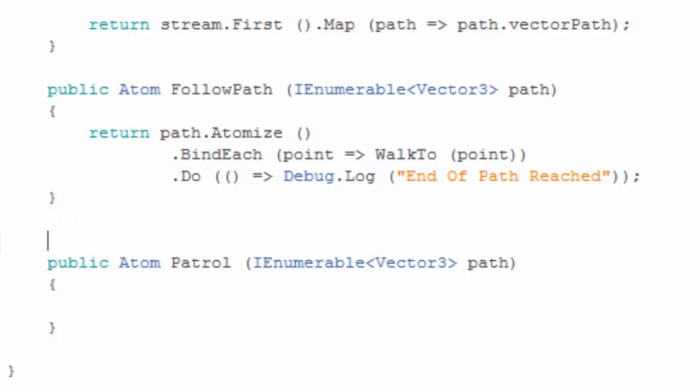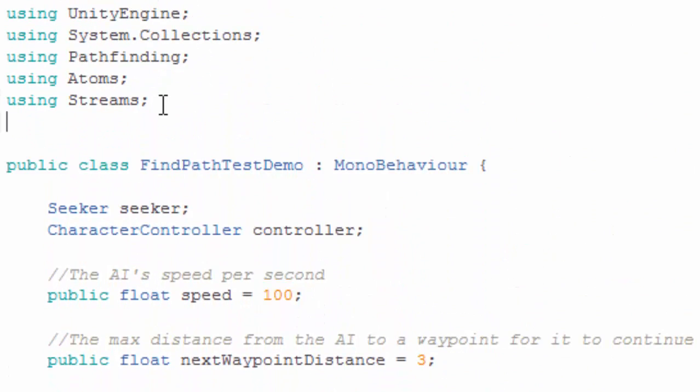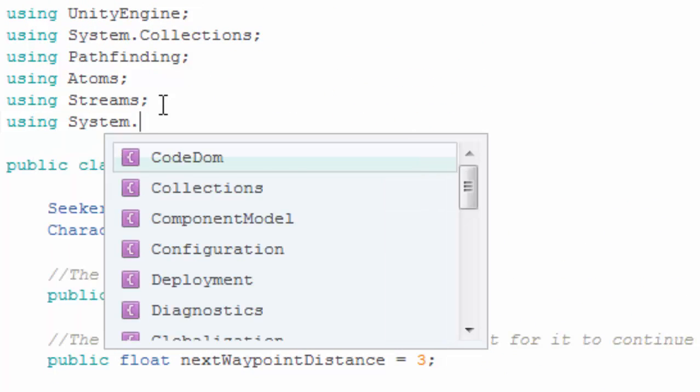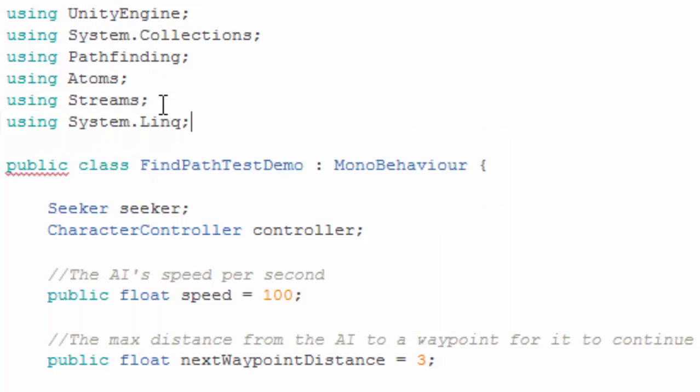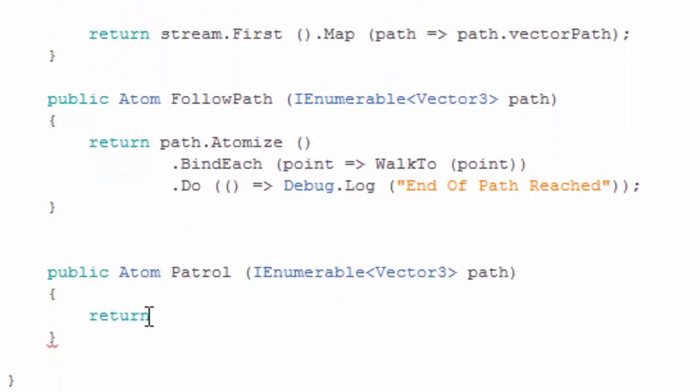And now, just to show you how easily it's to compose new stuff, I'm gonna create a behavior of patrolling a path instead of just following it once. So patrolling is going through the path back and forth. And for that, we're gonna first import a link queue, because we're gonna do a trick with enumerables.